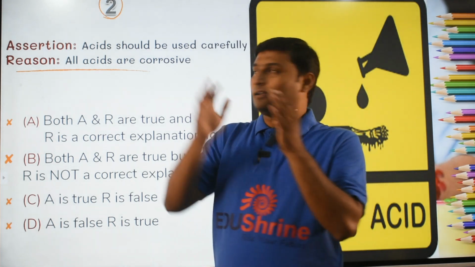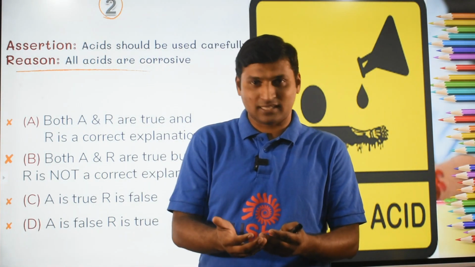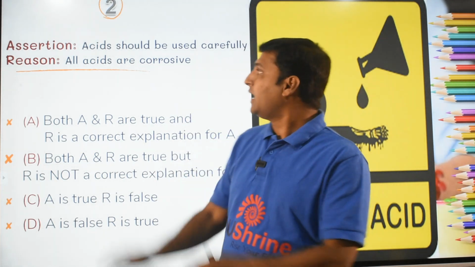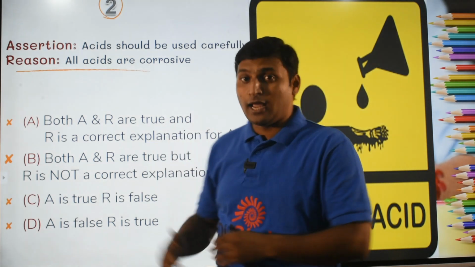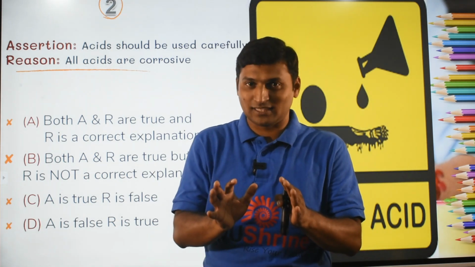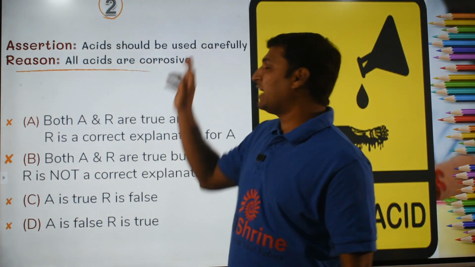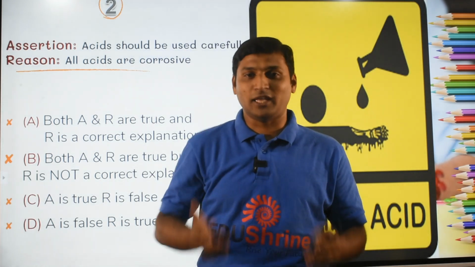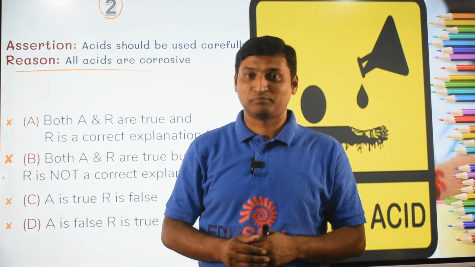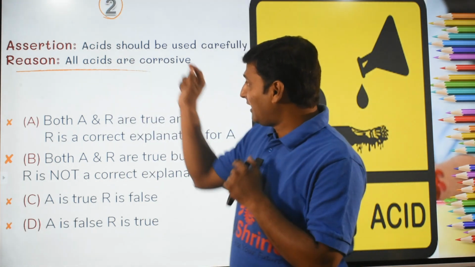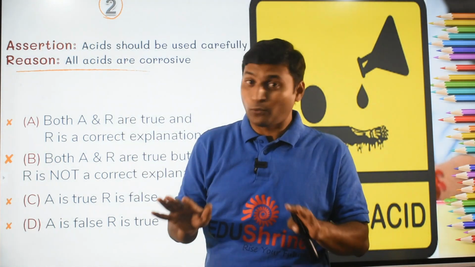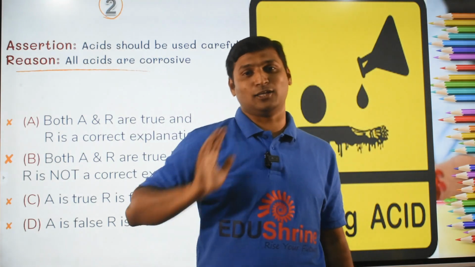Now children, read the two statements carefully, apply the tip I have just given you by putting the conjunction "because" between the two sentences. Acids should be used carefully because all acids are corrosive. Now you see the logic. Acids should be used carefully is a general statement and it cannot be ignored, and we can't argue that only a few acids should be used carefully. However, the reason that because acids are corrosive we should use them carefully is perfect, whereas the word "all" is not good here.